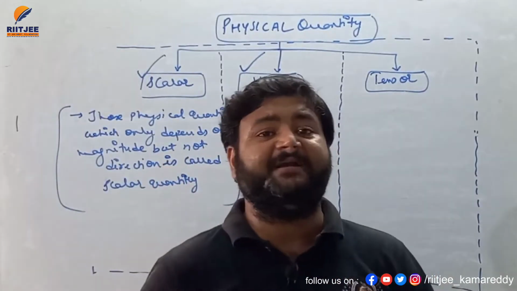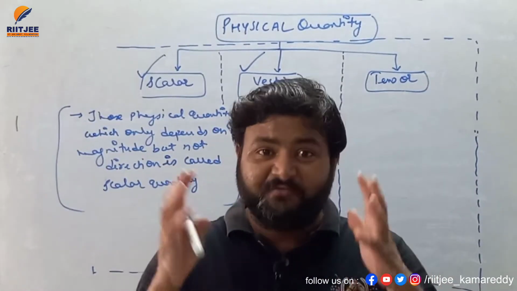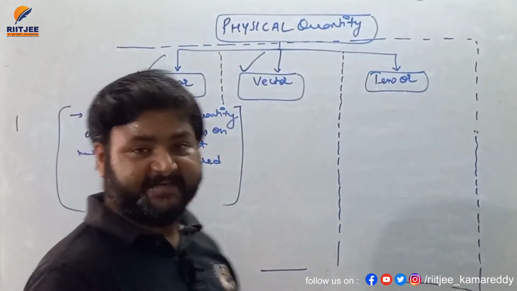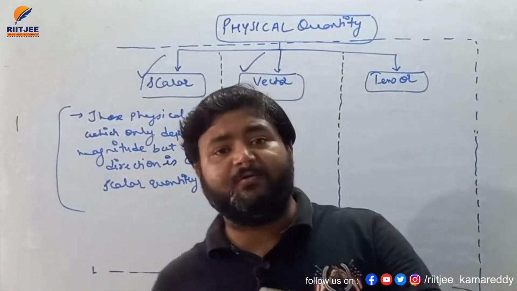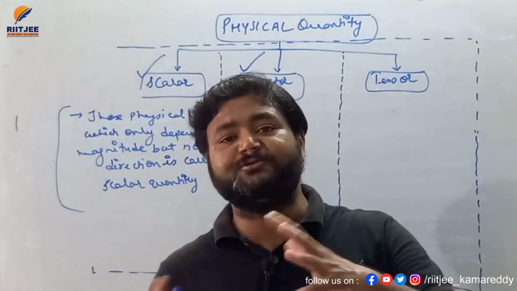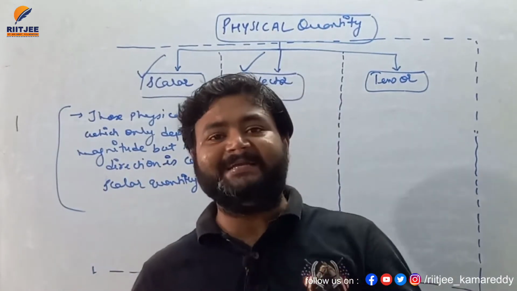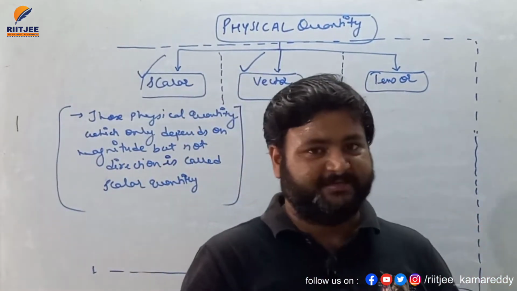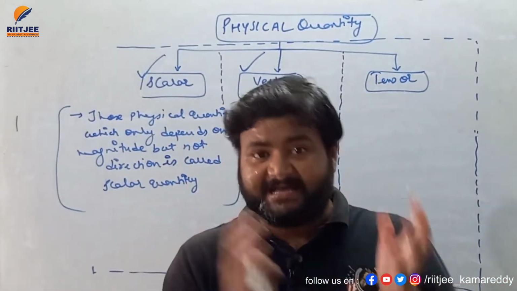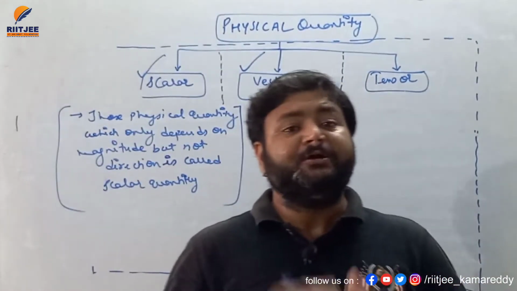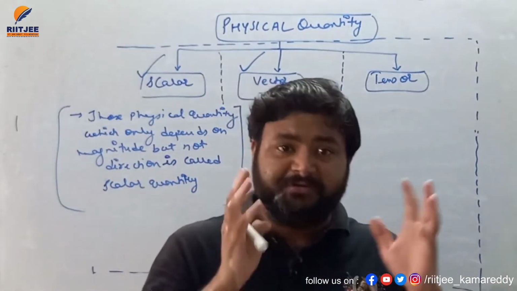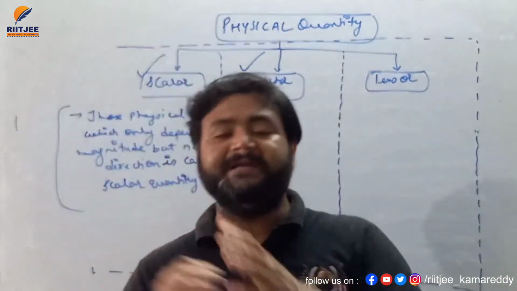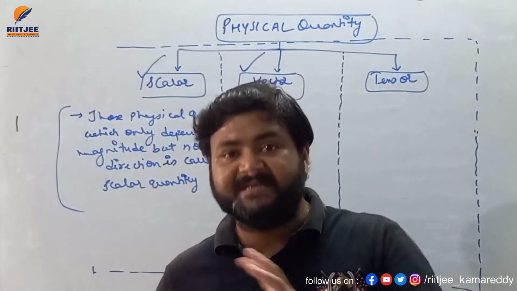So there are lots of quantities in physics which are physical quantities, but for defining those quantities, we don't need to give the direction. So without giving direction, it is sufficient to define the time, to define the speed, to define the temperature.